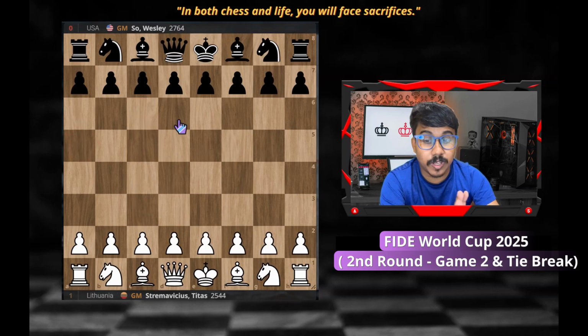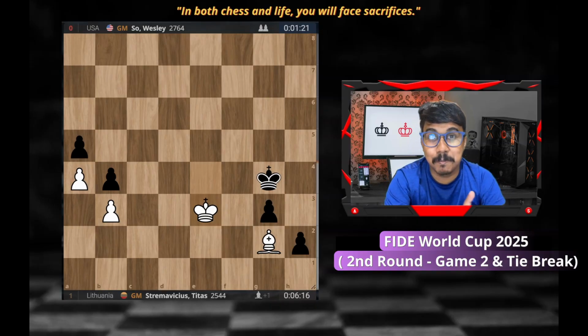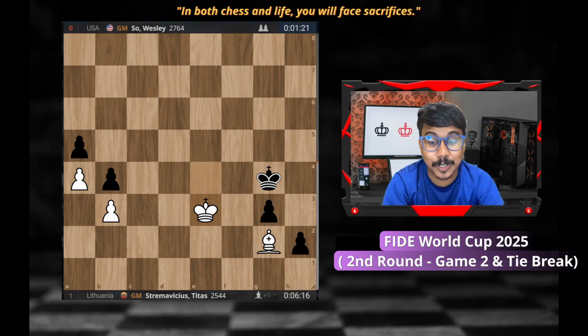And Wesley So, a very interesting position. Wesley So actually resigned in a completely drawn position, and I believe I know why he resigned. He completely misunderstood that position. It's a theoretical draw. There is a beautiful stalemate trick available.